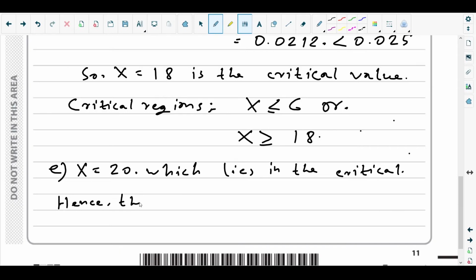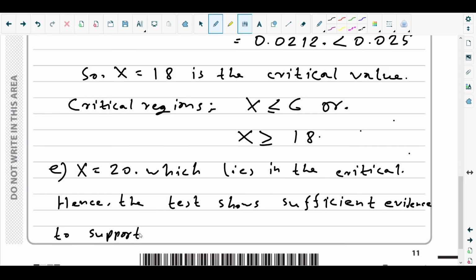Hence, the test shows sufficient evidence to support Jan's belief. That's it for part E.